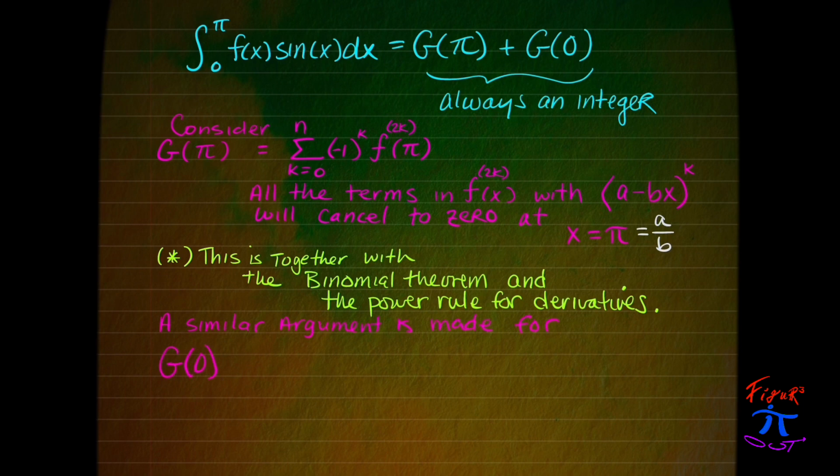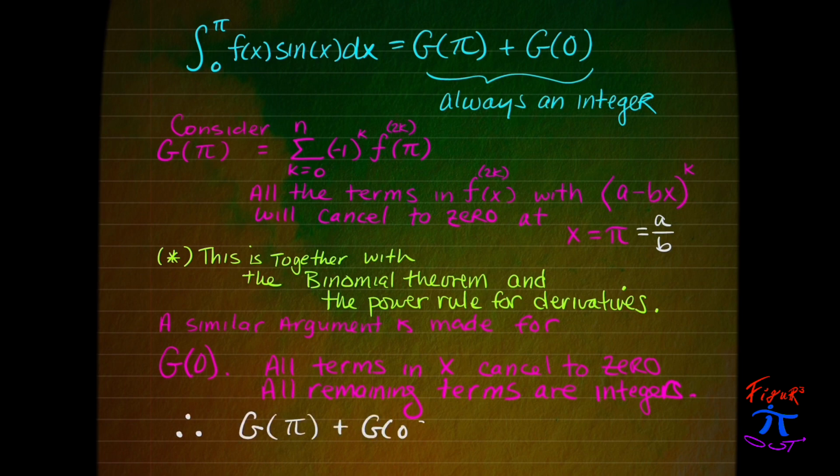So a similar argument is made at g of 0. This is reasoning that's really concrete to showing how this proof is going to work, because we have now just shown that this integral must be equal to an integer, always an integer.